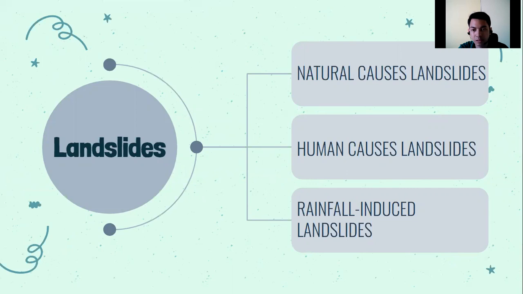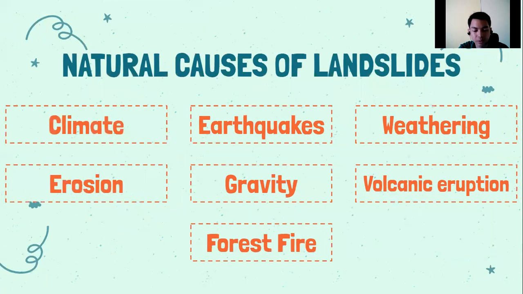And so landslide, natural causes of landslide, human causes landslide, rainfall induced landslide. So this is the 3 types no, causes ng landslide. So natural causes of landslide is we have climate, earthquake, weathering, erosion, gravity, volcanic eruption, forest fire. So we already tackled all of these topics. So we will just tell them one by one with a simple explanation.